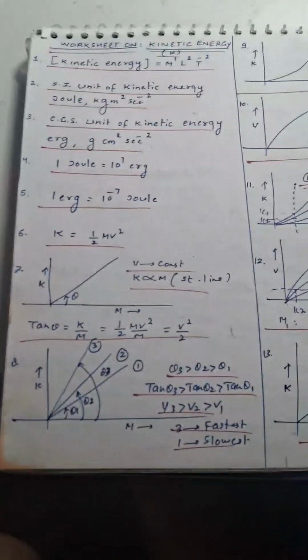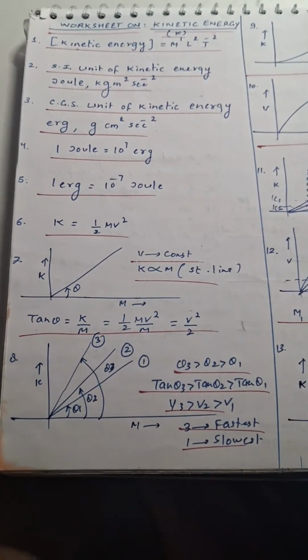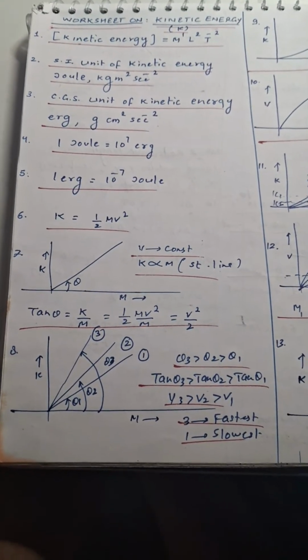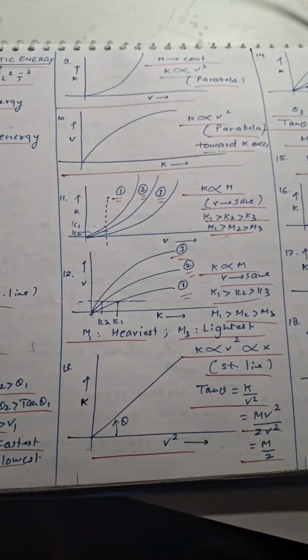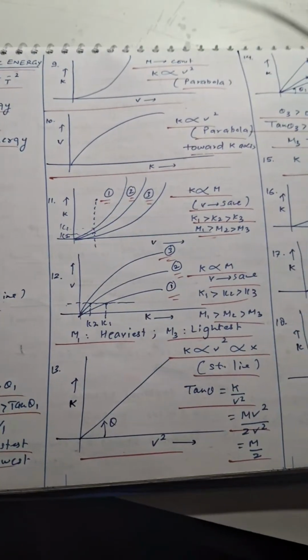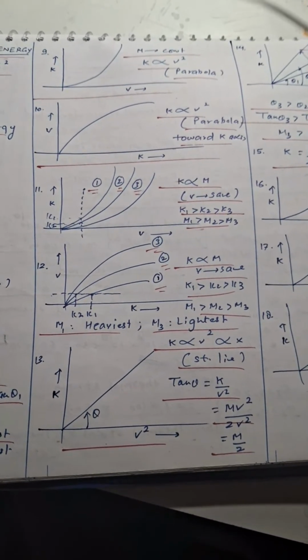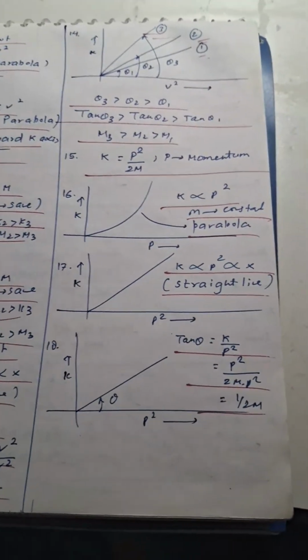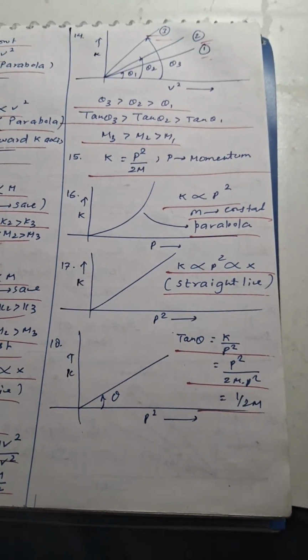Then is another worksheet on kinetic energy, the dimensional formula, SI unit, CGS unit, conversion, graphs, analysis of graphs, graph with V, graph with K, graph with various parts, analysis of the mass, K versus V square graph. Then we have analysis of K-V square graph, kinetic energy versus momentum graph.